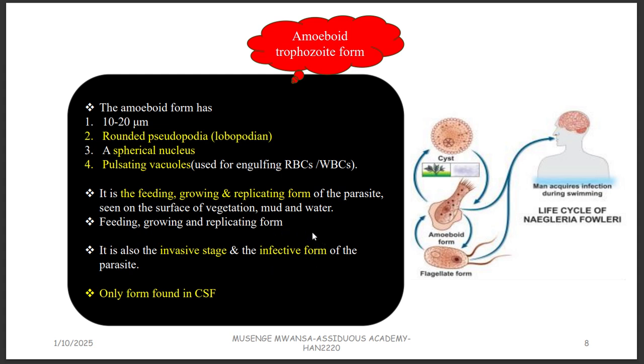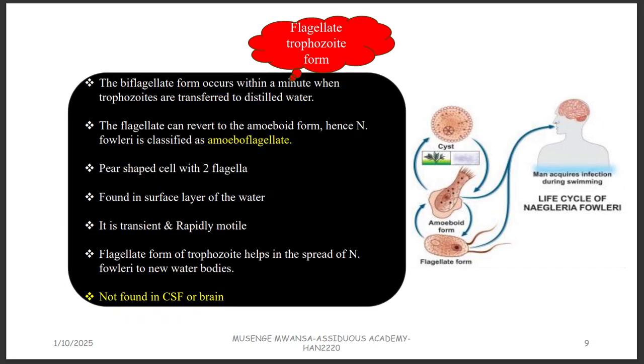And it's also the infective form. Infective form is a form that causes disease. So the amoeboid trophozoite is a form that will cause infection, and it's the one that will be able to penetrate the body. And take note that it's the only form that is found in the cerebrospinal fluid. Remember we said that Naegleria fowleri causes infection of the central nervous system, but of the three forms, only the amoeboid form can be found in the cerebrospinal fluid.